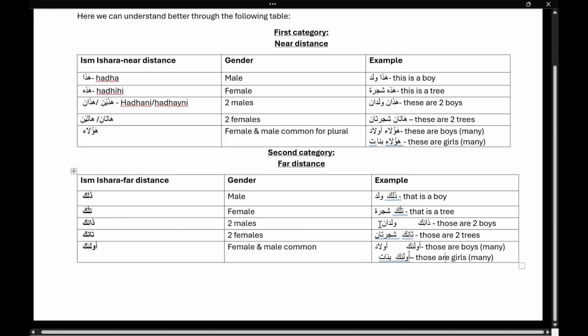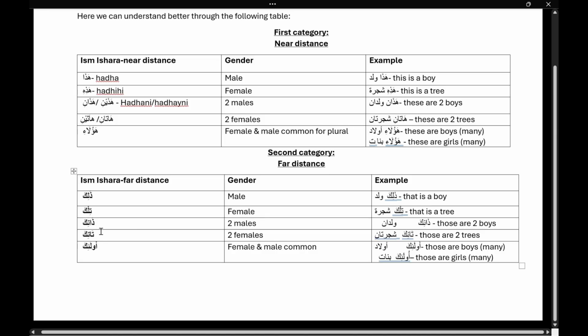In the far distance category, for one single female, we have to use tilka. Like I have told you, for muannas, either ta marbuta will be there, or from the meaning you will understand if it is a girl's name or a girl itself, bint. There you will use tilka. Tilka shajara, tilka bint, tilka madrasa. That is a tree, for example. That is a girl. That is a school. I hope it is understood.